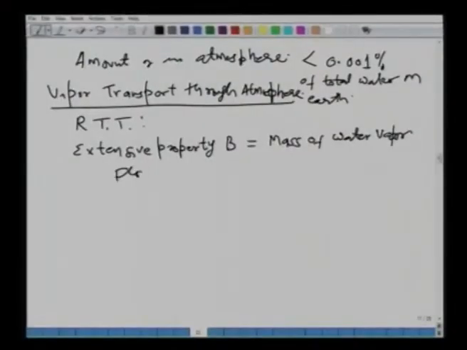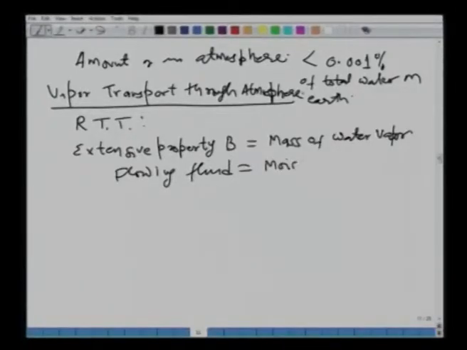And what is the flowing fluid? In the atmosphere, it is a mixture of gases including moisture. All right. So, it is moist air. We will call it moist air, which includes moisture as well as some other gases. All right. So, it is not just the moisture itself, it is a combination of many gases.